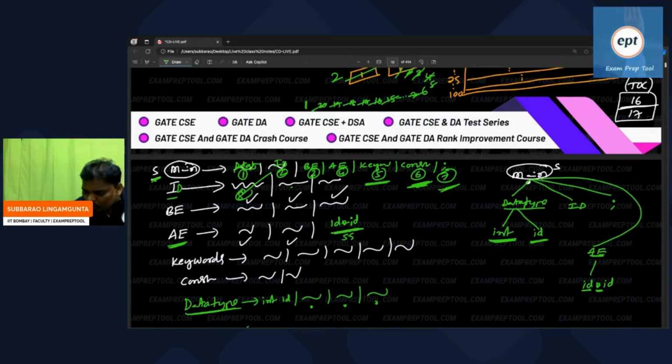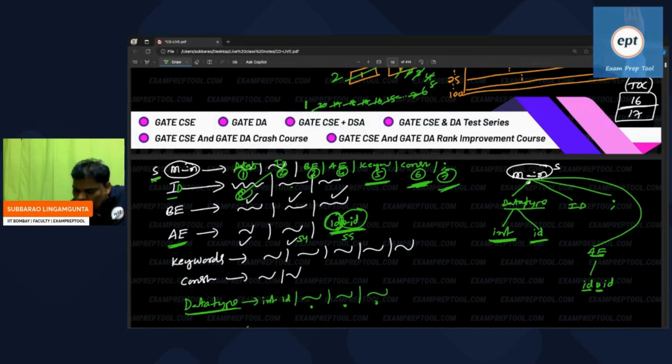In the 55th production, the lexical analyzer said that the first token is ID. According to that rule, the parser took this production. The 54th is also there, because the lexical analyzer said the first token is ID. So in all of them the first token is ID, so the parser took this production. But this production has not only ID, some extra is also there. So as per this rule, the parser took this total production.